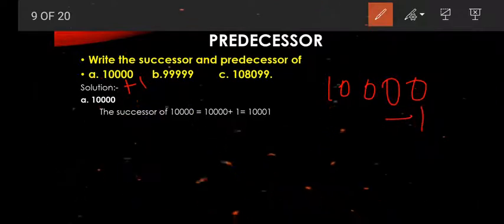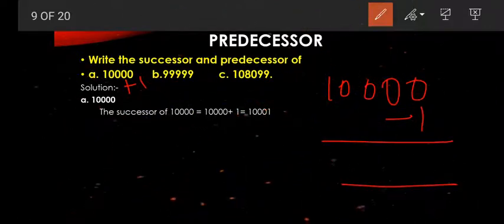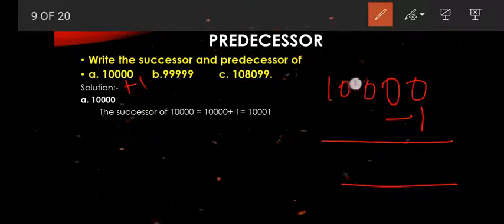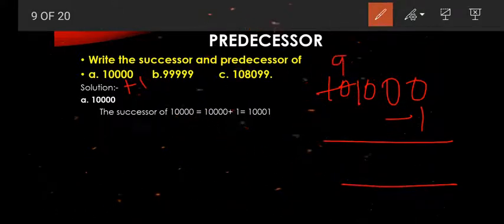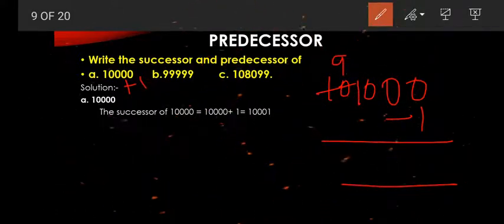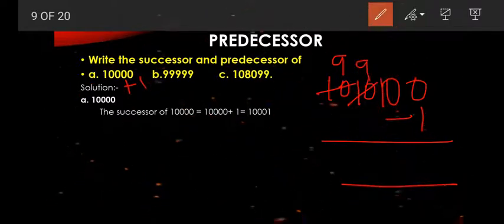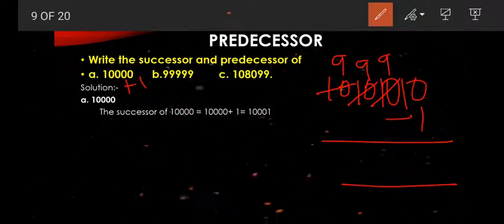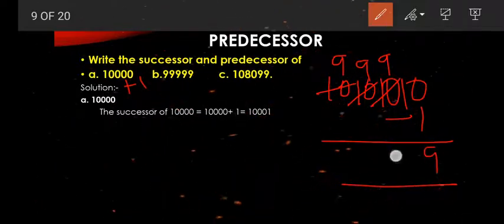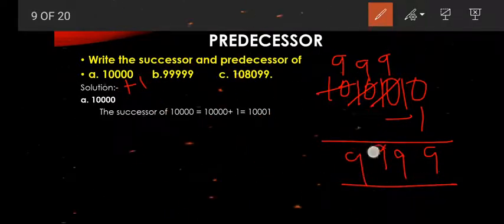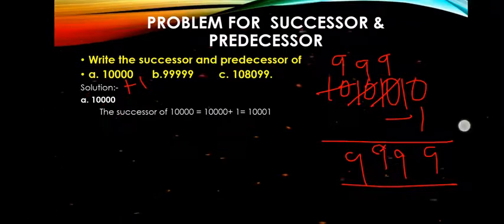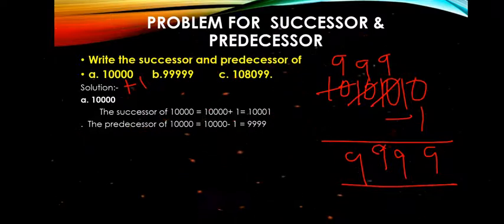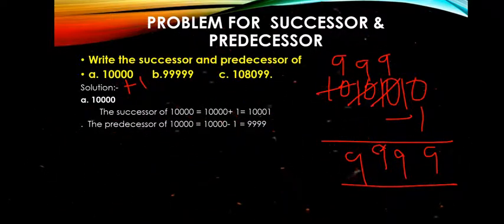Here 10,000 is given, so how can we subtract 1? We know this is the borrowing method. If we want to borrow, 10 changes to 9, and it gives ones to the 0. So now we got a 10 again, 9. Tens again 9. Now we got a 10, 10 minus 1, 9. So here we get 9 9 9. So the predecessor of 10,000, that is 10,000 minus 1, is 9,999.